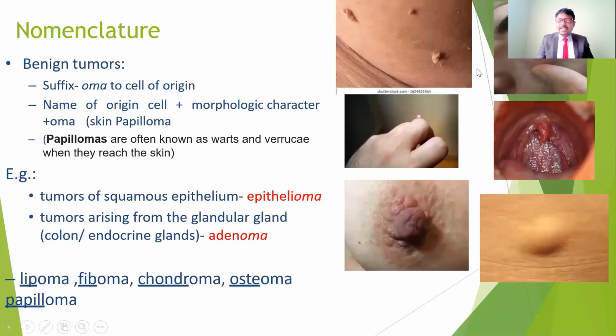For example, this is also one type of wart. Most people are going to get this type of wart, and some skin warts are also called papilloma. Medically we call it papilloma because, due to the effects of a virus, there may be a small enlargement, an extra tissue growth, on the skin as well as in so many places: in the eye, in the mouth, on the breast. So this is a type of tumor, but it won't give many complications.